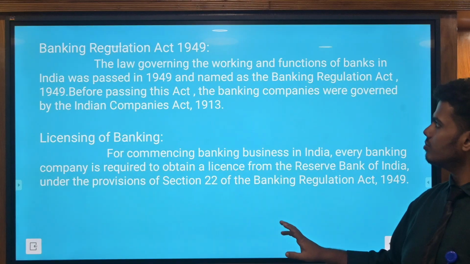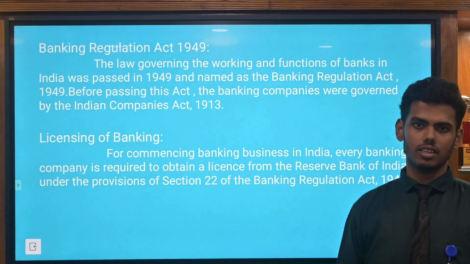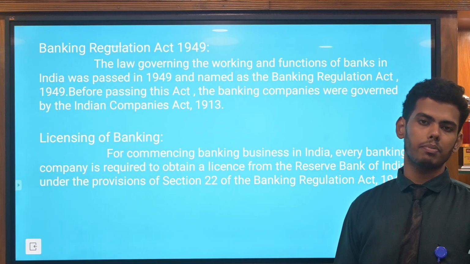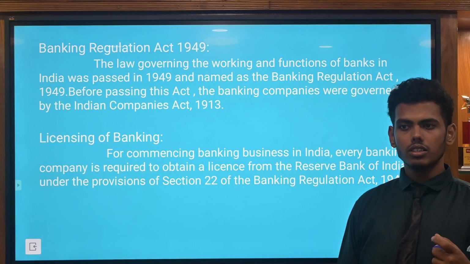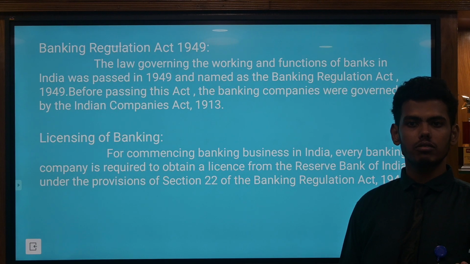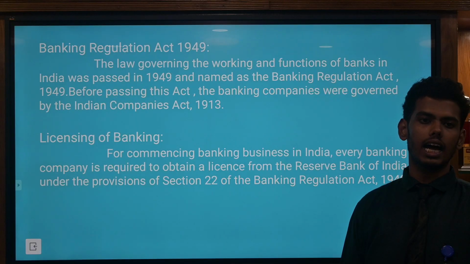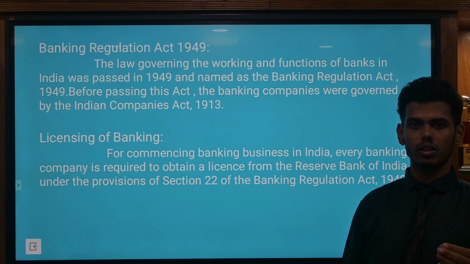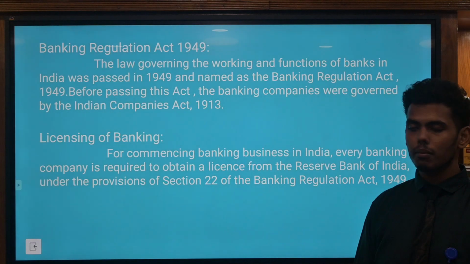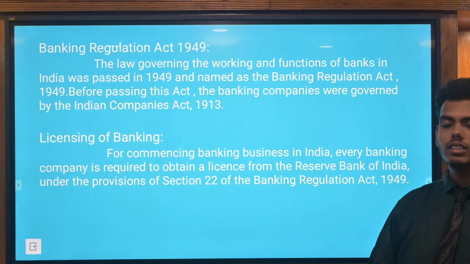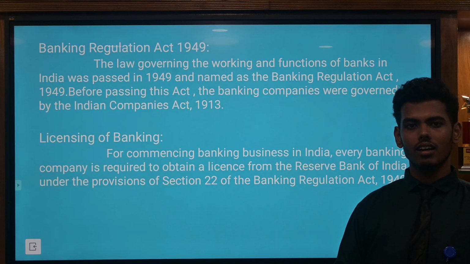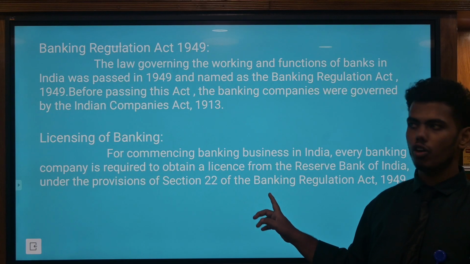Next, we see the Banking Regulation Act. As I already said, the Banking Regulation Act was passed in 1949. Under the Act, banks have rules and regulations that they have to follow, including during inflation and deflation periods. There is also licensing of banks. For commencing a bank, Section 22 clearly explains how to obtain a bank license and what the requirements are. So licensing of banks is covered.